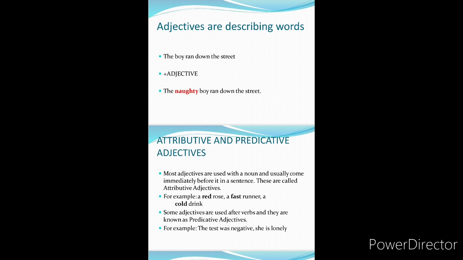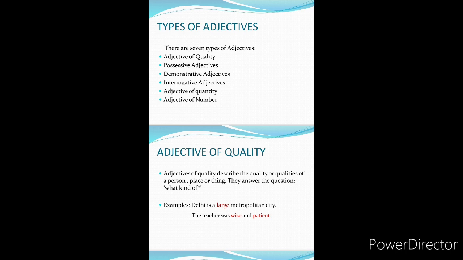So here are 7 types of adjectives. First is adjective of quality, second is possessive adjective, third is demonstrative adjectives, fourth is interrogative adjective, fifth is adjective of quantity, and next is adjective of number. Okay, let us discuss first type of adjective, adjective of quality. Adjective of quality describes the quality or qualities of a person, place or thing. They answer the question what kind of.